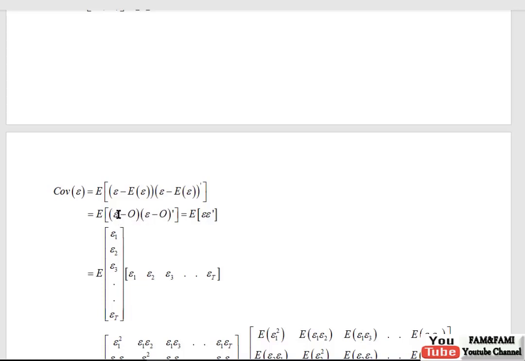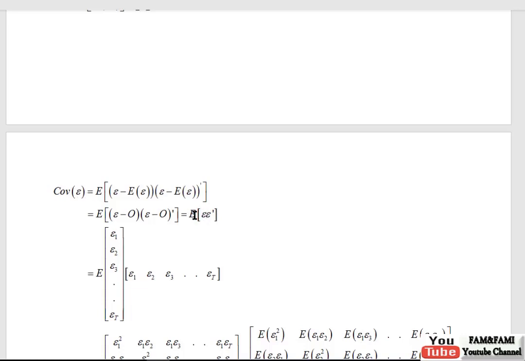Recall that this epsilon is a vector containing errors, minus the null vector 0 0 0. So anything minus 0 is just this epsilon, and anything minus 0 is just this epsilon, but we need to use the transpose on the second epsilon. So this is the final form of this covariance matrix.